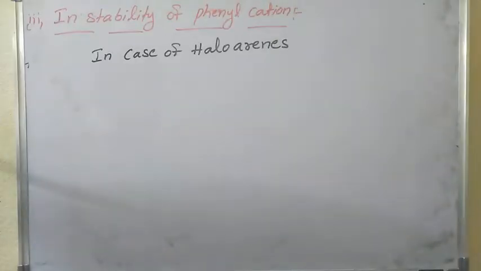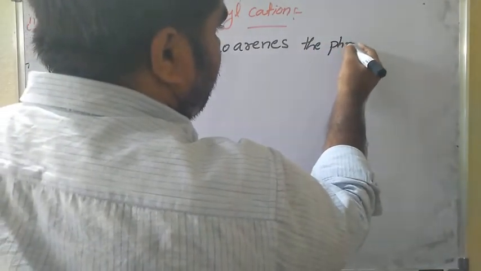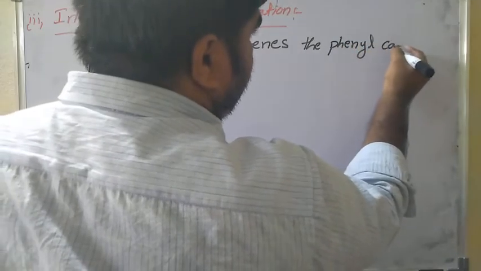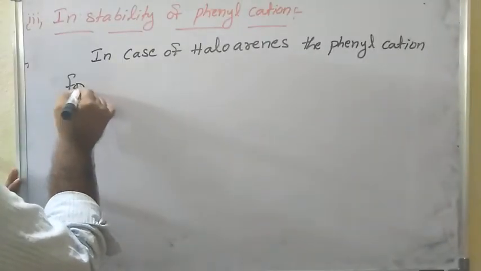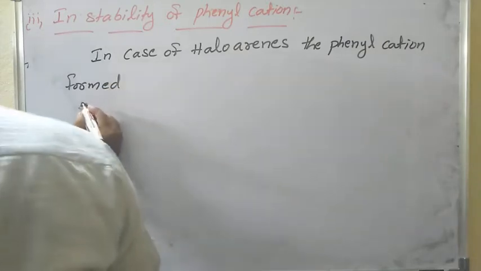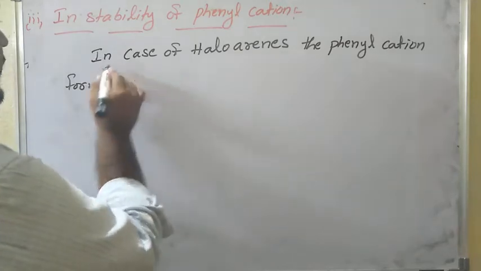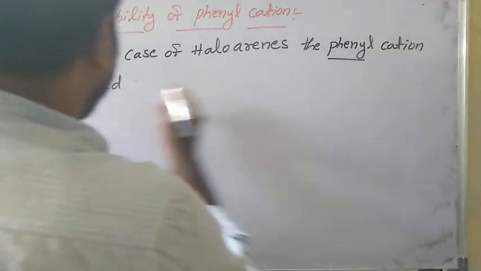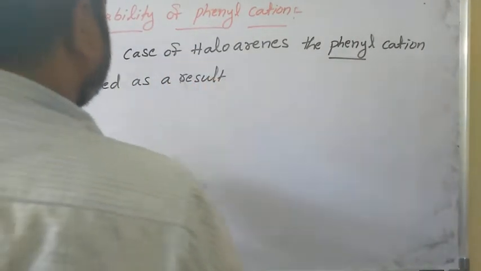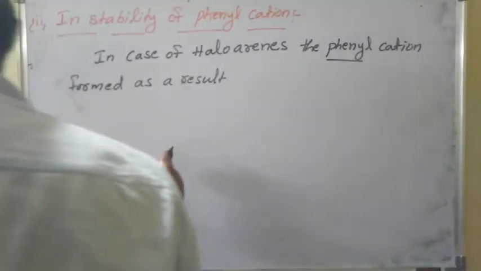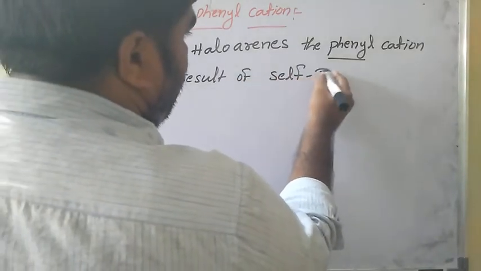See, in case of haloarenes, the phenyl cation is formed or produced as a result of self ionization.